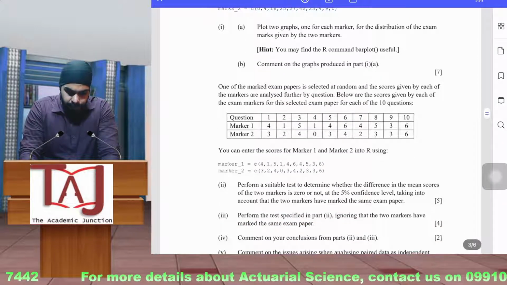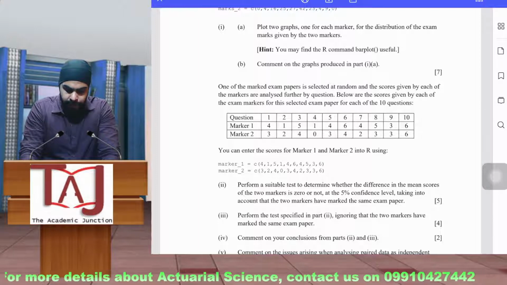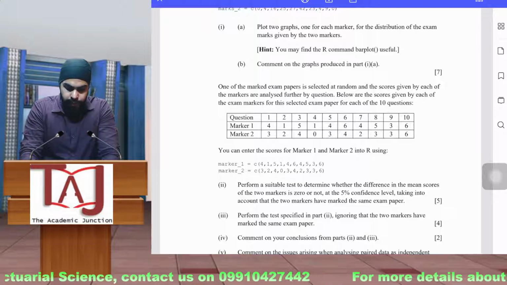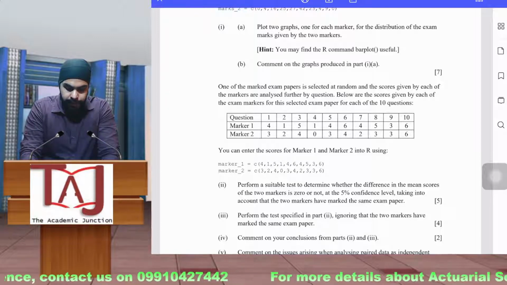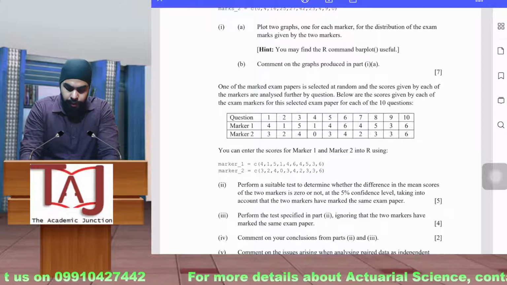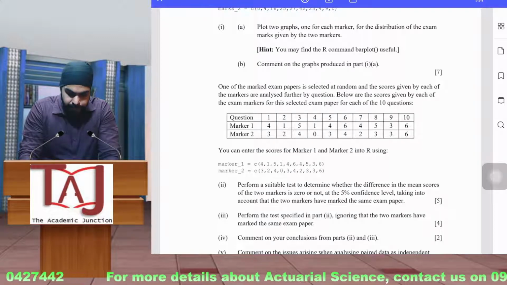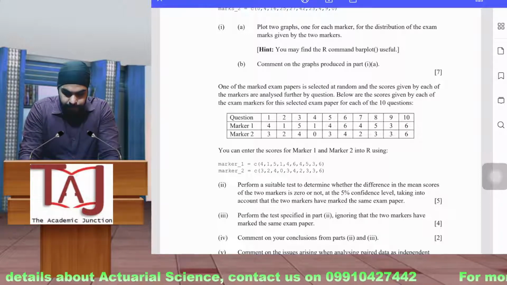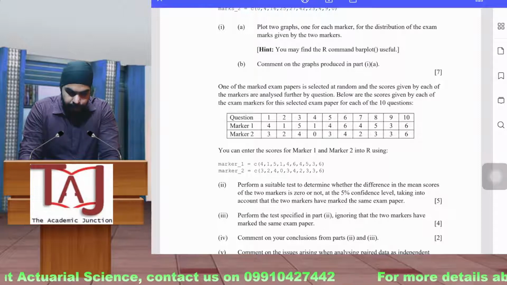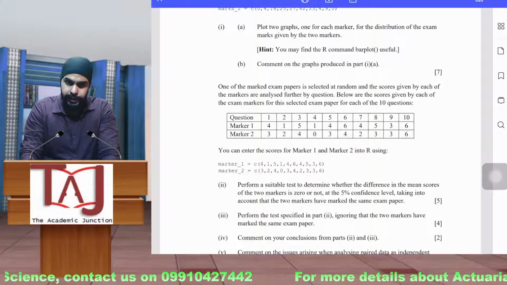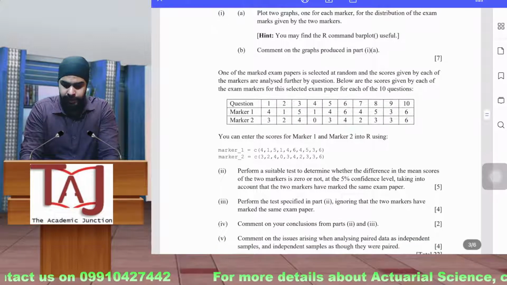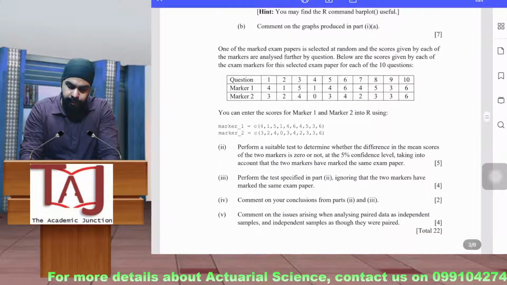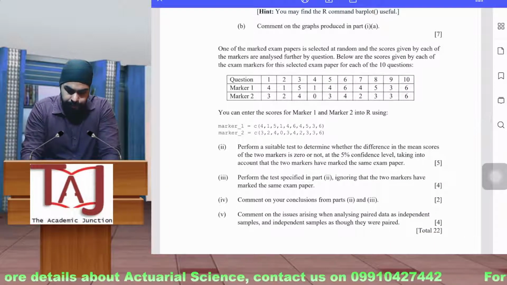Okay. So one of the marked exam papers is selected at random, and the scores given by each of the markers are analyzed further by question. Below are the scores given by each of the exam markers for this selected exam paper for each of the 10 questions. Again they have given you the code to copy the data into your R Studio. Just copy and paste that code.